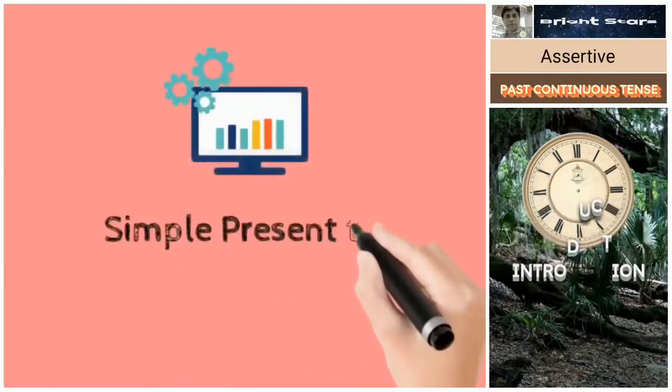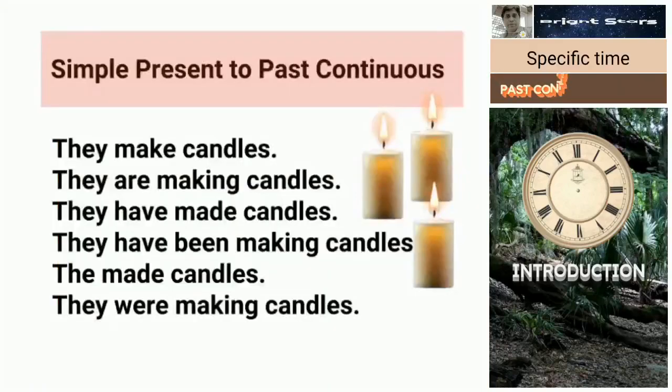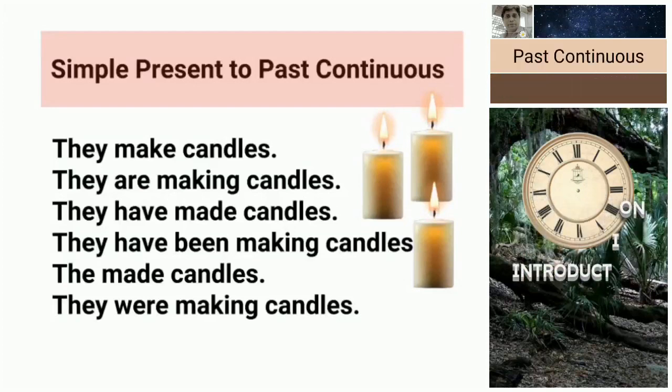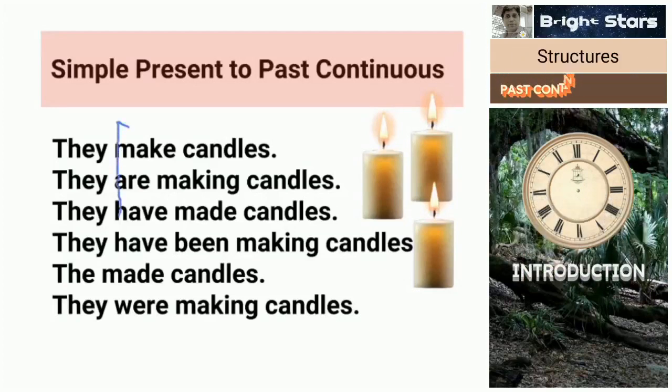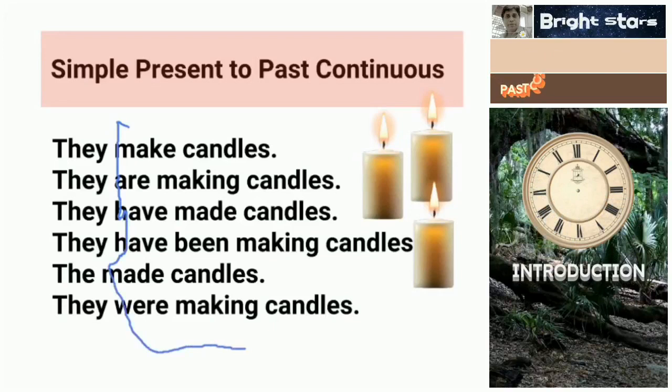Simple present to past continuous tense. Here we can see how the verb make changes. Make or making, they have made, they have been making, they made, they were making.